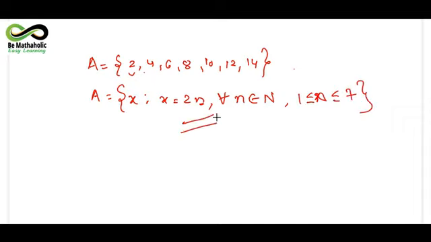So this is how you have to represent all the elements. This form is known as the roster or tabular form, and this similar form, representing one and the same set, is known as the set builder form. So I hope I am clear with this.